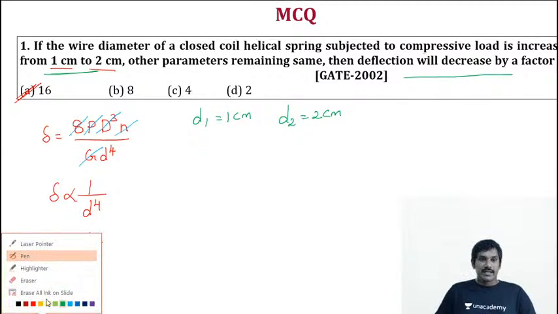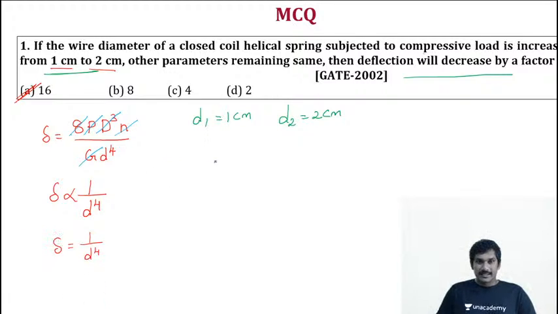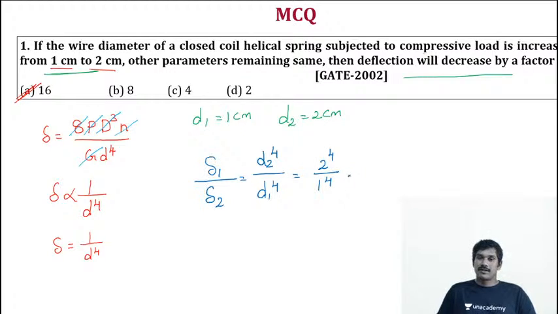So we can write deflection 1 by deflection 2 is equal to d1 power of 4 by d2 power of 4. So 2 power of 4 by 1 power of 4 is equal to 16.